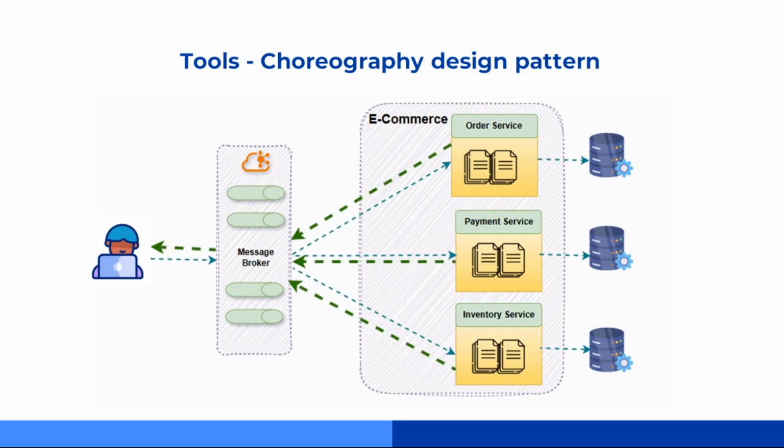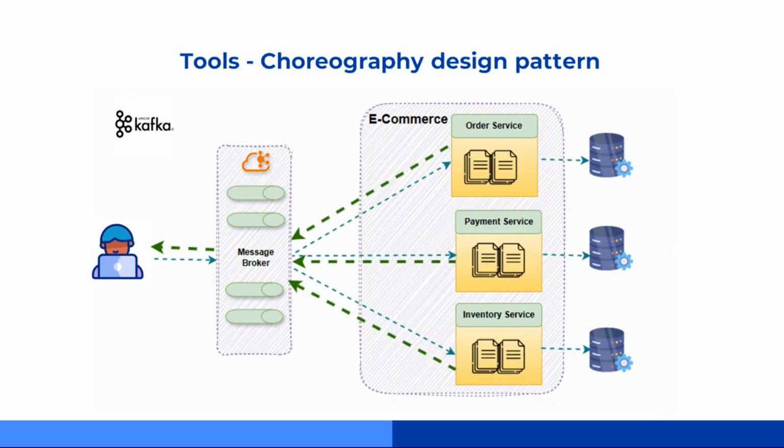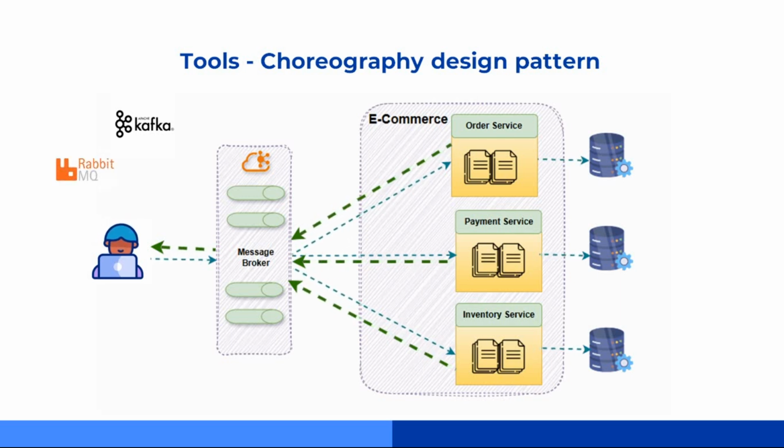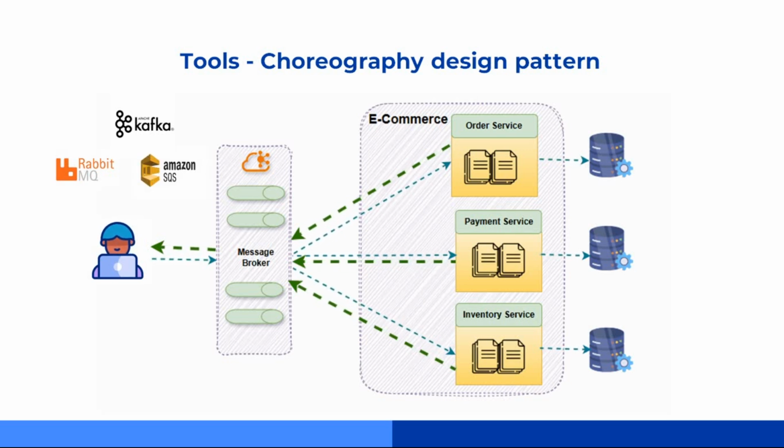Some popular ones are Apache Kafka, super powerful, great for handling a ton of events and real-time streaming. RabbitMQ, simple, reliable, and perfect if you want easy to manage queues. Amazon SNS SQS, fully managed by AWS, so you don't have to worry about setup, just plug and play. These brokers make sure all your events get delivered to the right service at the right time, so the choreography